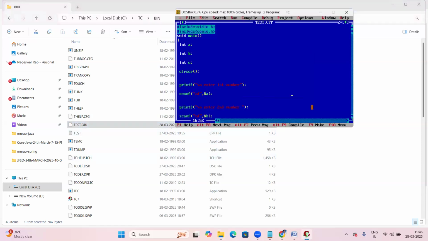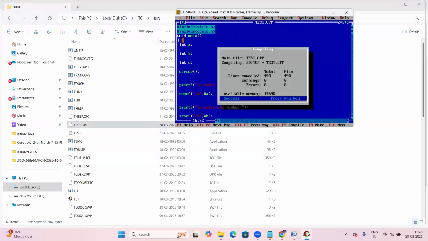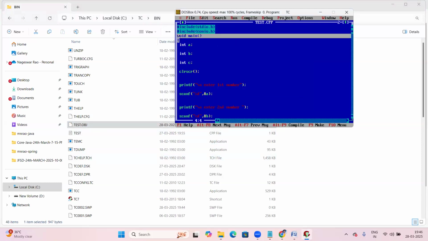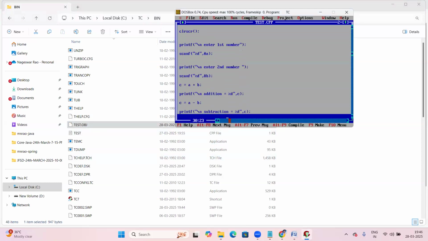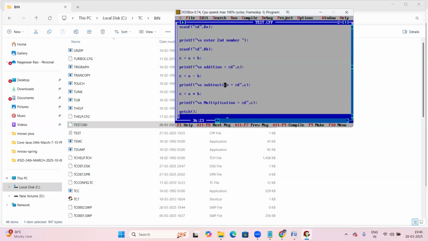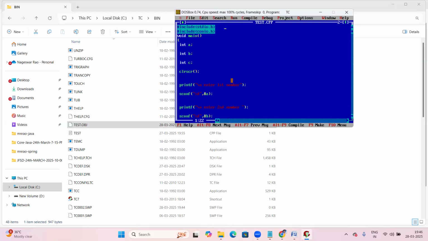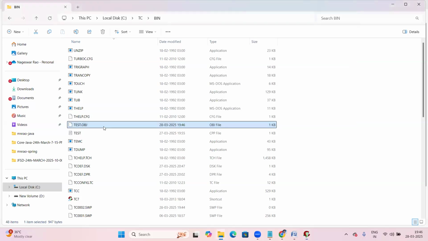Here, what happens is the C compiler checks all the errors from top to bottom. Compile success, no errors. If there are no errors, it simply converts your C program into binary format. From void main onwards, it converts into binary format in this object file. So test.obj contains the binary code, the machine language, for our program.